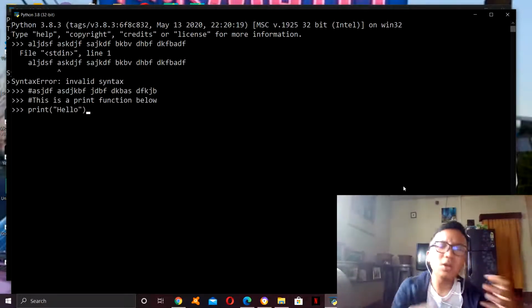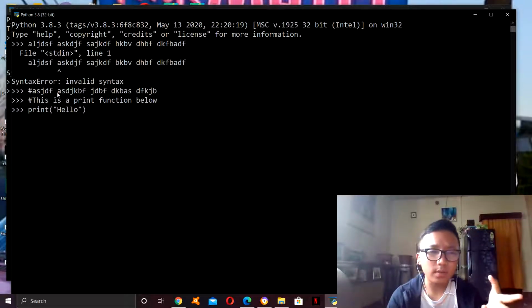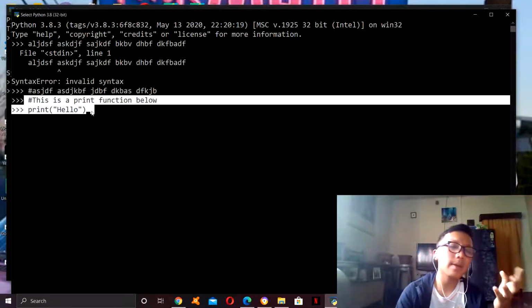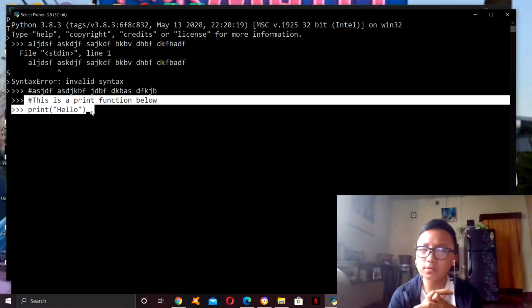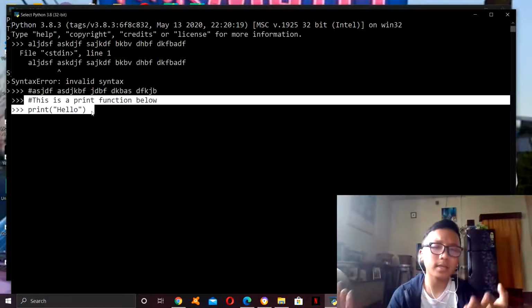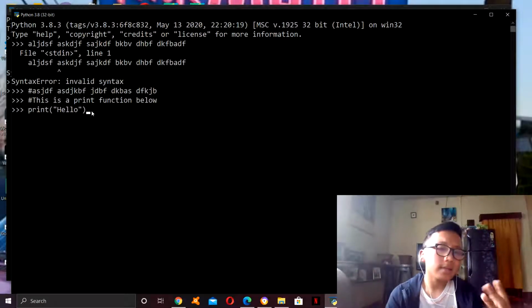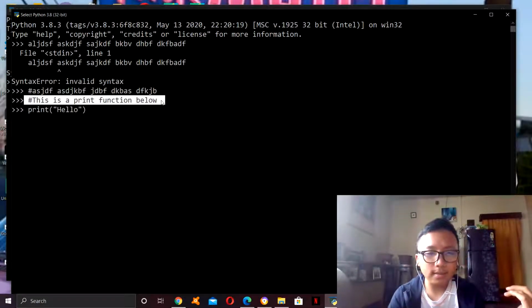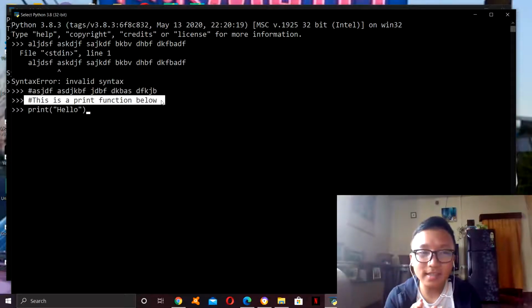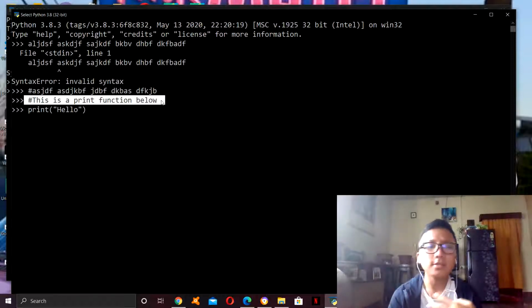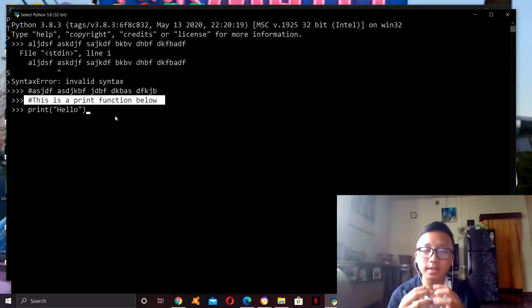So now let's say there was this code after a long time, and let's say you forgot about Python, you don't remember anything about Python. Then now you can go to the comment and read it, so then you can understand that this is a print function below. So now you understand that this is a print function and it prints out stuff. So yes, that's why comments are important, and you have to use comments because in the near future it will help you. It'll help you, not others.